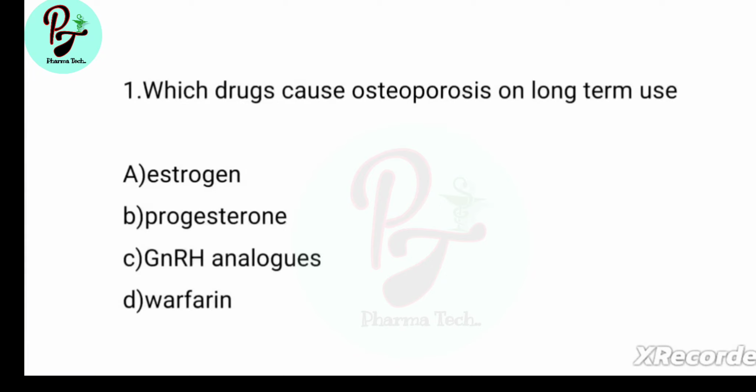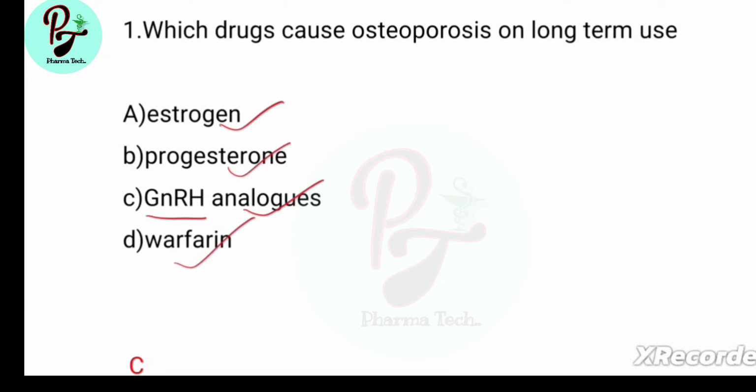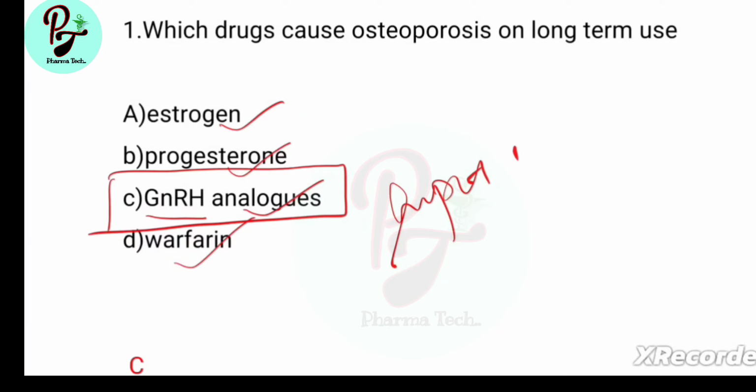Question: which drugs cause osteoporosis on long term use? Options are estrogen, progesterone, gonadotropin releasing hormone analogs, warfarin. Answer is gonadotropin releasing hormone analogs. Gonadotropin releasing hormone analogs are synthetic version of hormone gonadotropin releasing hormone produced by hypothalamus. They can cause bone loss and increase the risk of osteoporosis, especially in men with prostate cancer.